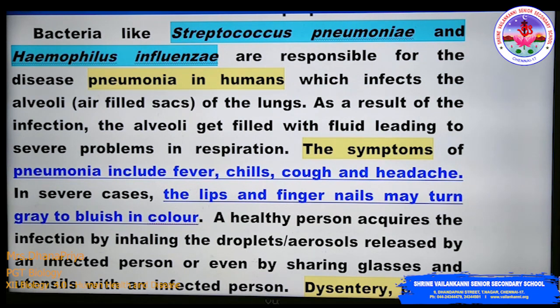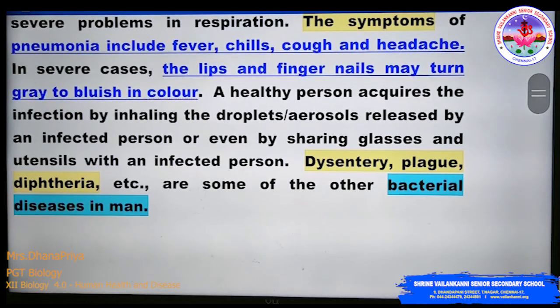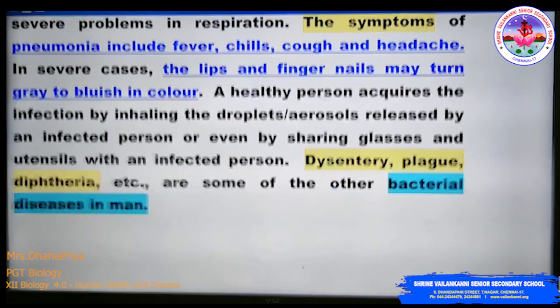So once the person is affected, pneumonia is caused. The symptoms of pneumonia include fever, chill, cough and headache. In severe cases, the lips and fingernails may turn grey to bluish in color. This is one of the identifications of pneumonia under severe condition. A healthy person acquires the infection by inhaling the droplets or aerosol released by the infected person. So this is purely an airborne disease, and it also spreads by sharing glasses and utensils with infected persons. Dysentery, plague and diphtheria are some of the examples of bacterial diseases in man.